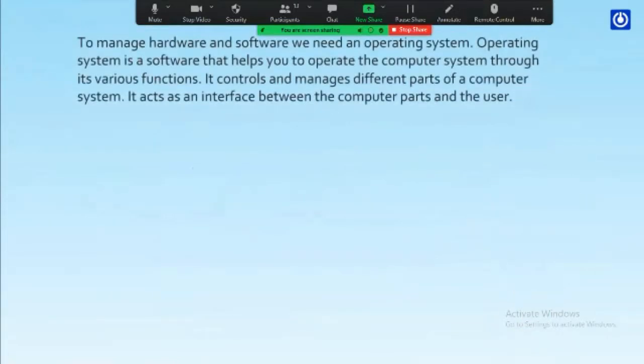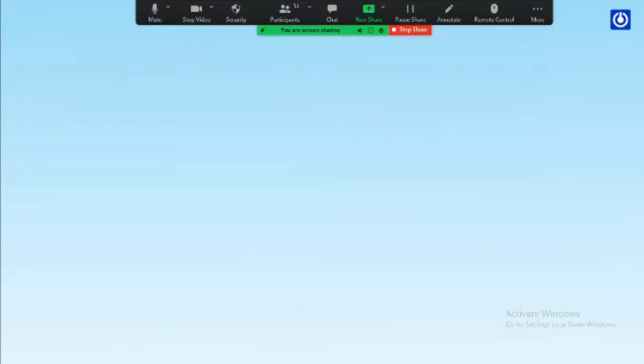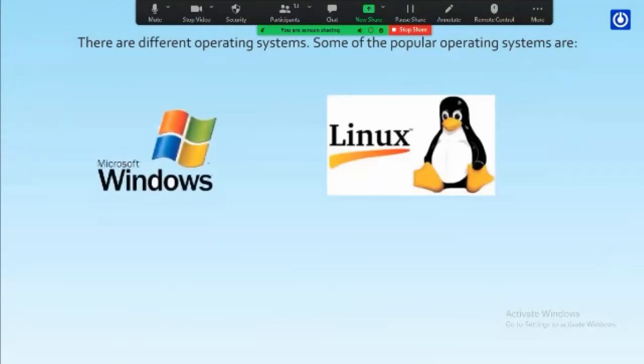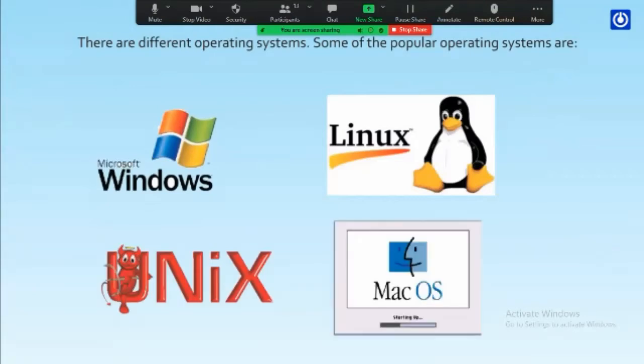To manage hardware and software, we need an operating system. Operating system is a software that helps you to operate the computer system through its various functions. It controls and manages different parts of a computer system. It acts as an interface between the computer parts and the user. There are different operating systems. Some of the popular operating systems are Microsoft Windows, Linux, Unix, Mac OS.